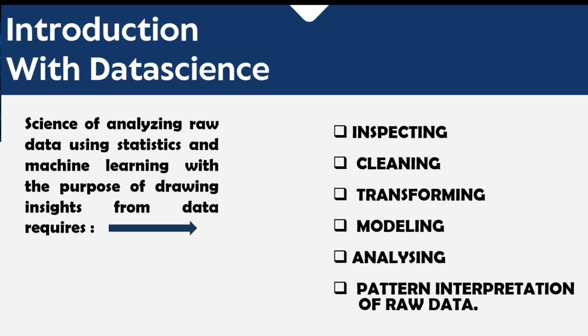And using all these methods of inspecting, cleaning, transforming, modeling, analyzing, pattern interpretation for raw data, an actual example that comes to my mind right now is weather forecasting. In rainy season, we receive a notification on our mobile phone like in your area there will be a rainfall after 20-25 minutes and this many centimeters of rainfall is going to happen.